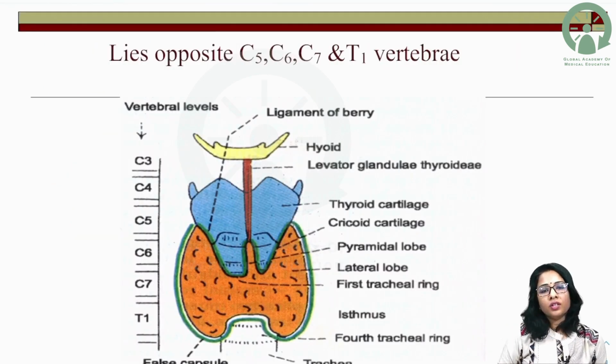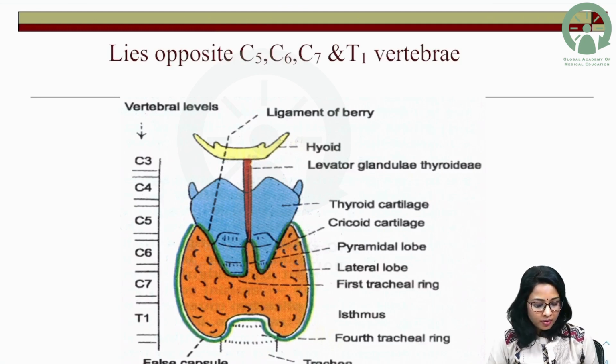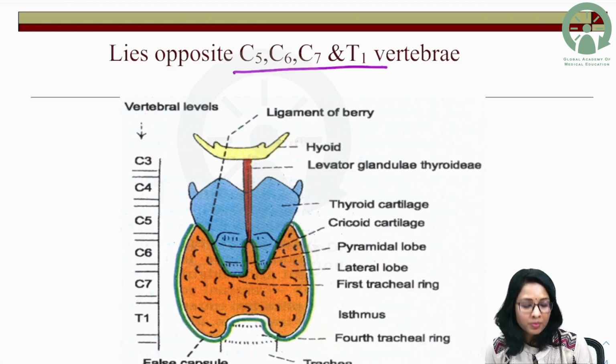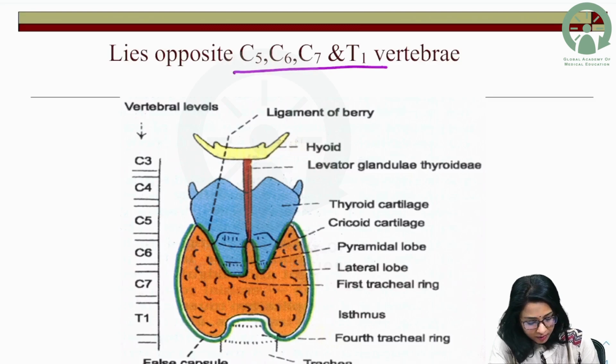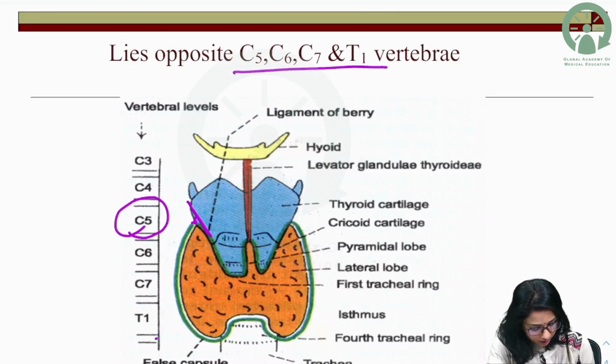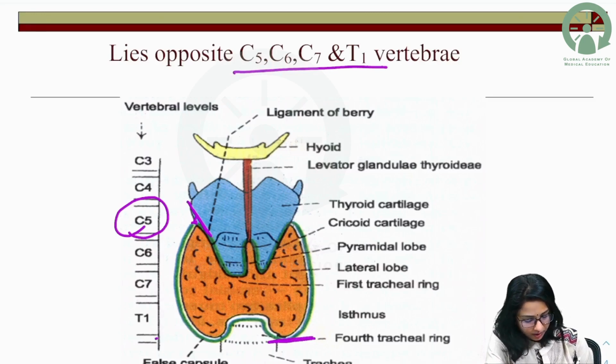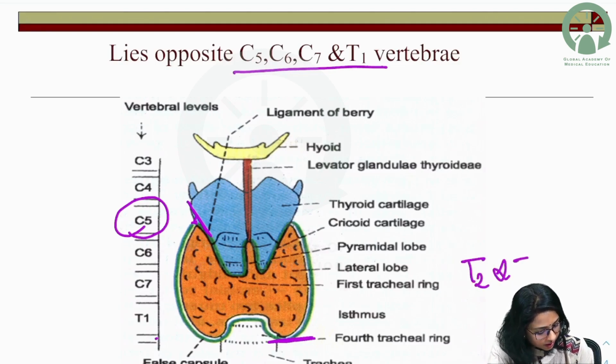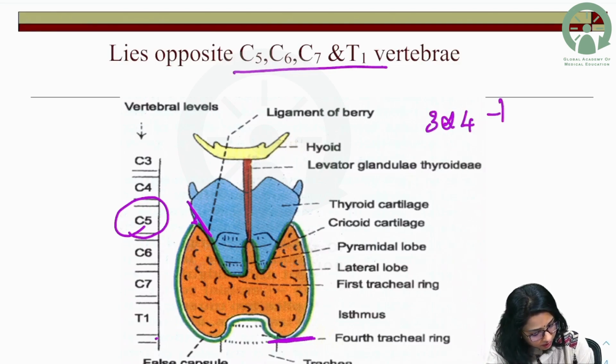So the extent of the thyroid gland is from C5 to T1, which you can remember as the root value of the brachial plexus. From C5 to T1 it extends, and the apex extends till the oblique line of thyroid cartilage, that is present at the level of C5. And below it extends till T1, till the fourth tracheal ring. And the isthmus is related to the second and third tracheal rings, or third and fourth tracheal rings.